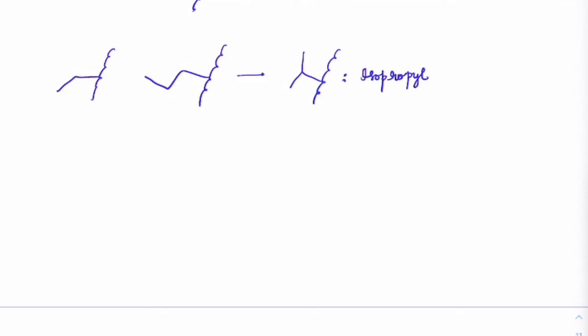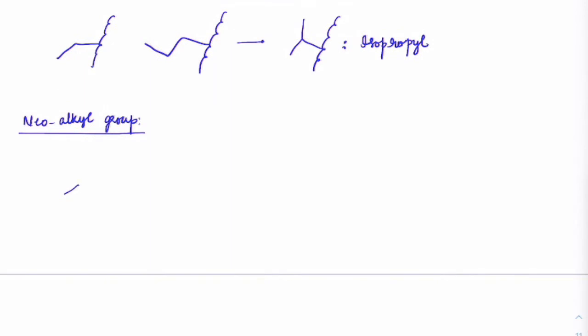Okay. Now on a similar terminology, there is one more type of alkyl group known as the neo-alkyl group. Suppose you have a straight chain like this, connected to a main chain, and see the last 2 carbons, this one as well as this one.